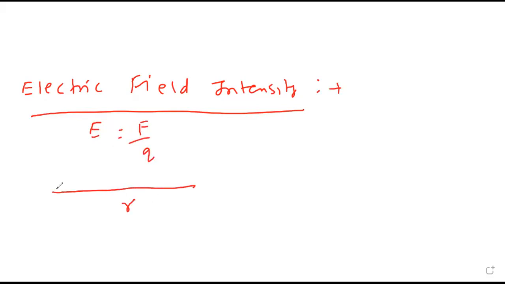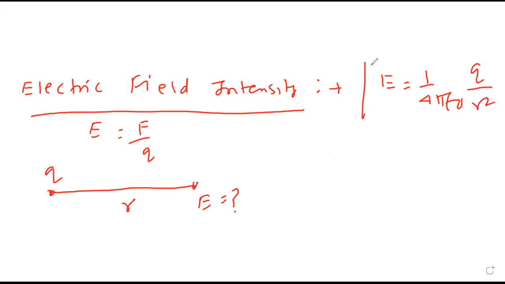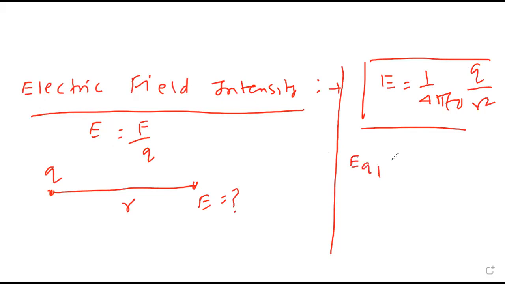At distance r from charge q, what will be the intensity? 1 upon 4 pi epsilon naught q by r square. Yes, sir. Intensity due to charge q1 is the force acting on charge q2. Intensity on q2 is the force acting on charge q1. Okay.